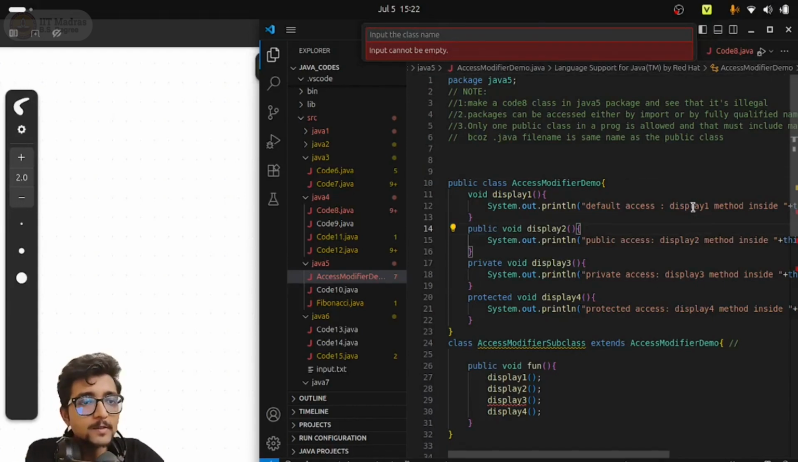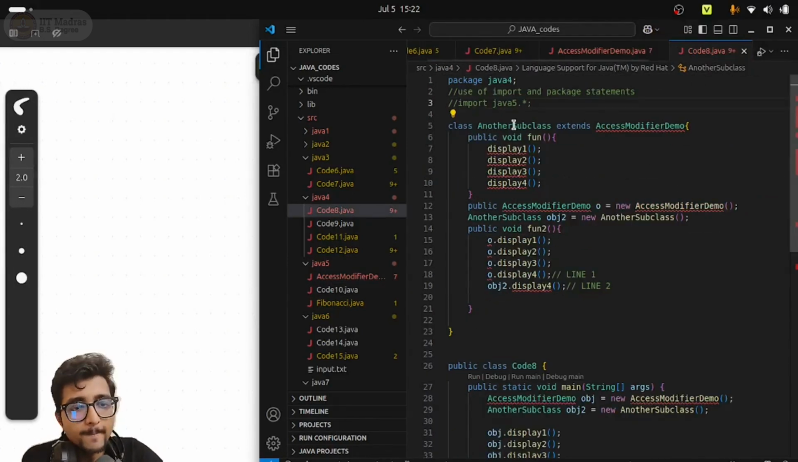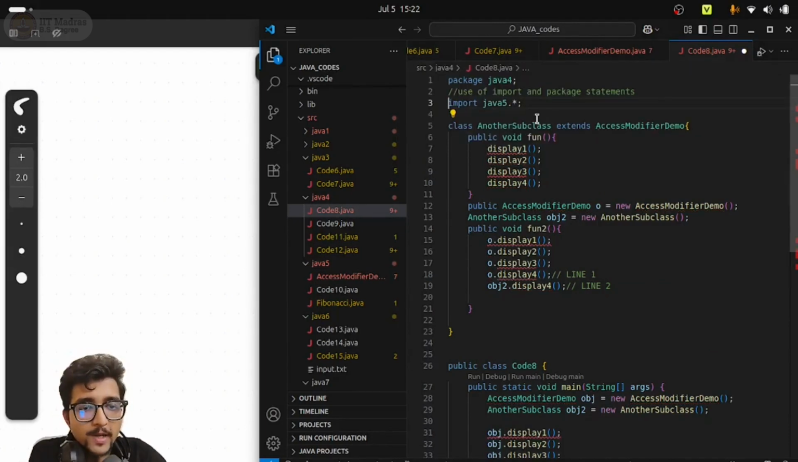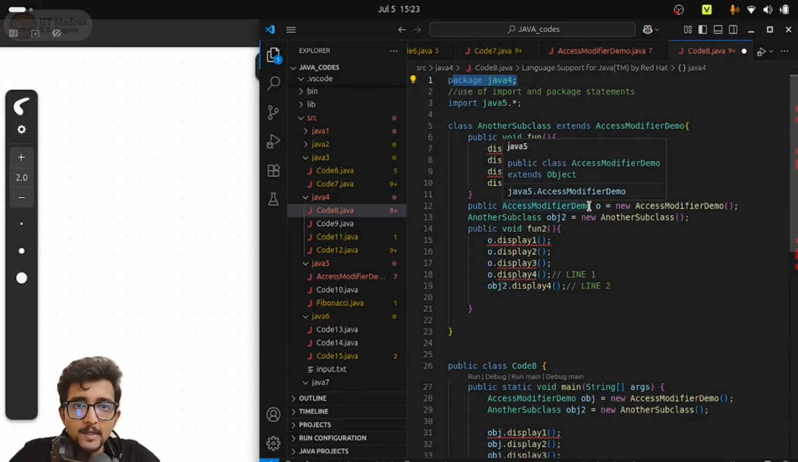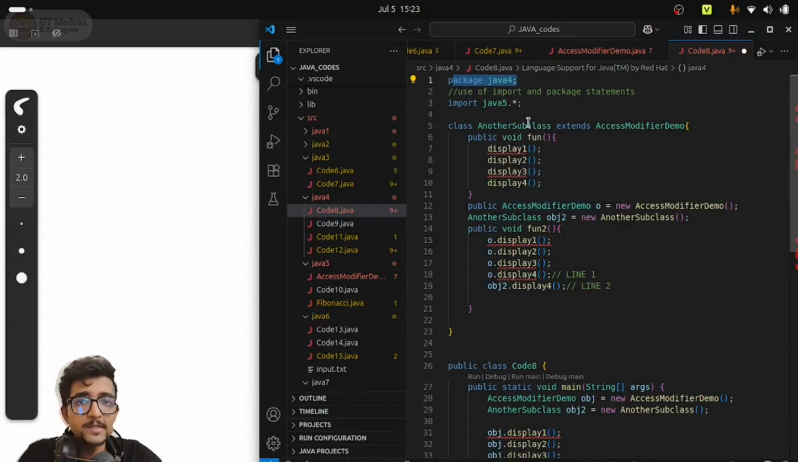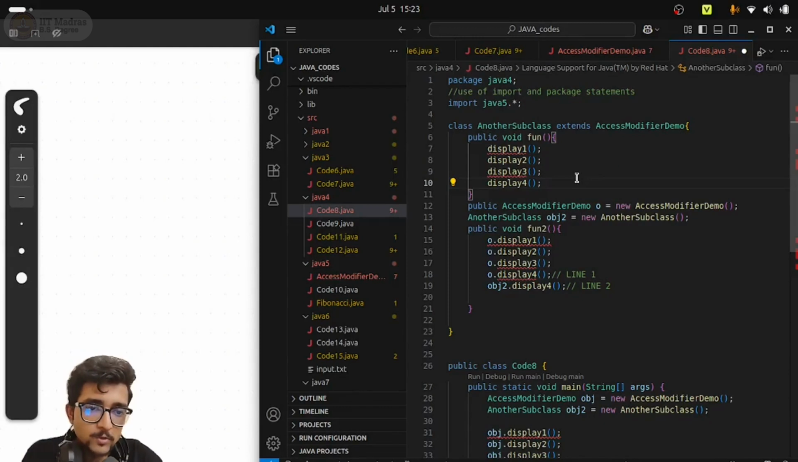Let's remove this. You see that here we have import Java5.*. What are we doing here? In this particular program, we are importing whatever classes are there inside the Java 5 package. Dot star means all the classes inside the Java 5 package. So all the classes inside Java 5 will now be imported for the Java 4 package, but not permanently. Don't think that it will be copy-pasted inside Java 4. Only in the scope of this program will the classes inside Java 5 be temporarily accessible, not available, accessible inside Java 4.